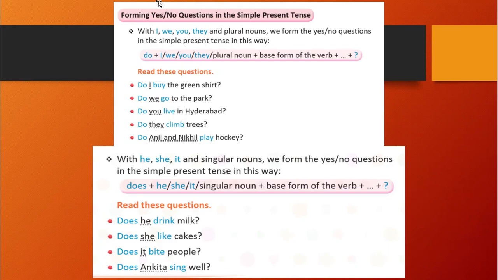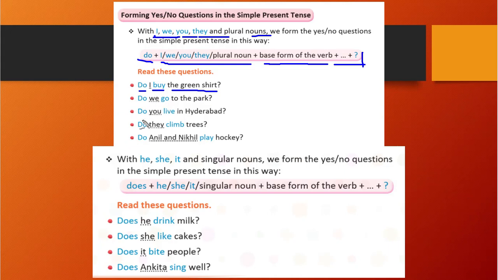If I, we, you, they and plural nouns are there, in that situation we will use do. First we will write do. Then we will use I, we, they, plural noun. Then we will write the basic form of the verb, complete the rest of the sentence, and write a question mark in the last. You see here, first is do. Then I. Then the first form of the verb, buy, and the green shirt, whatever the object is, and we have made a question mark.